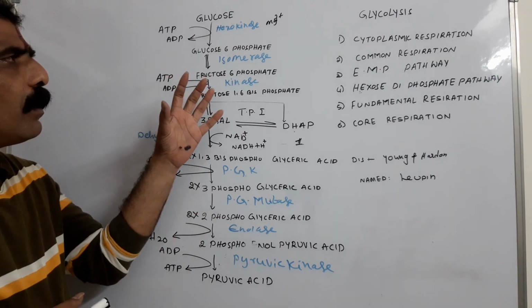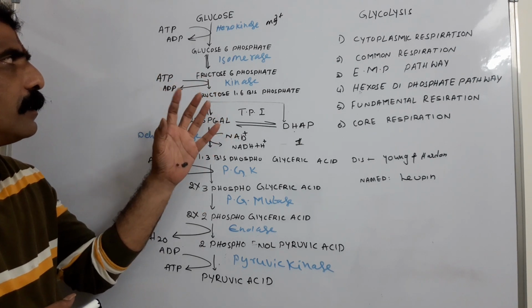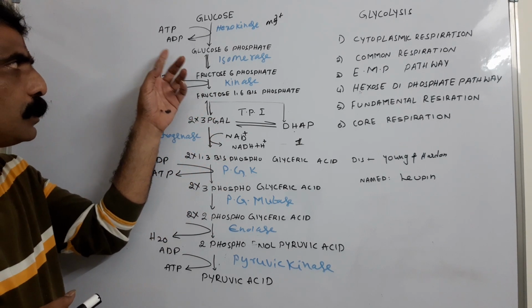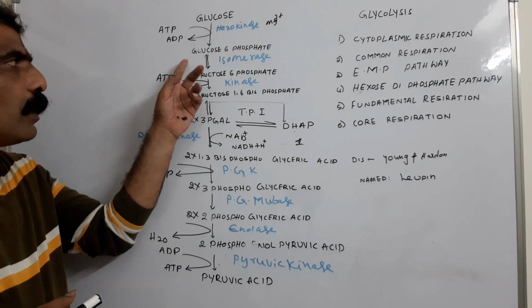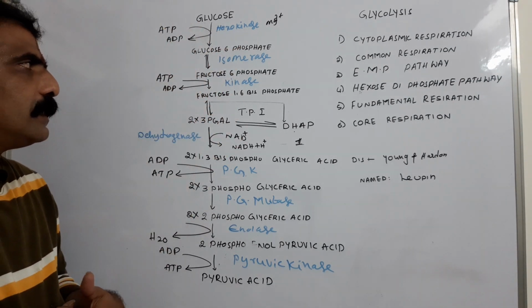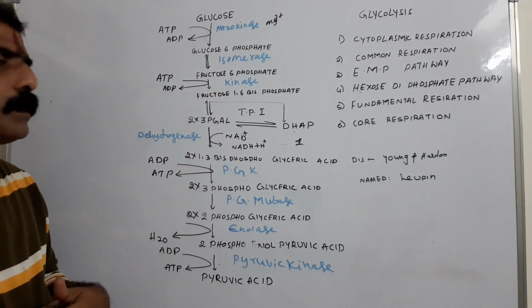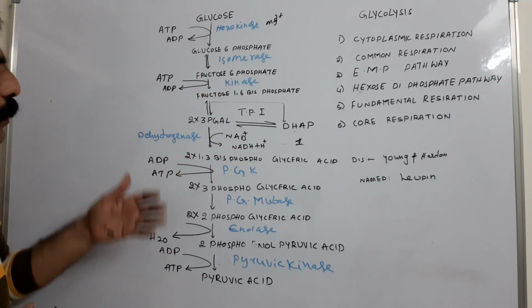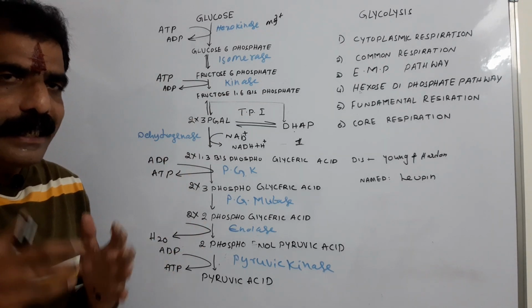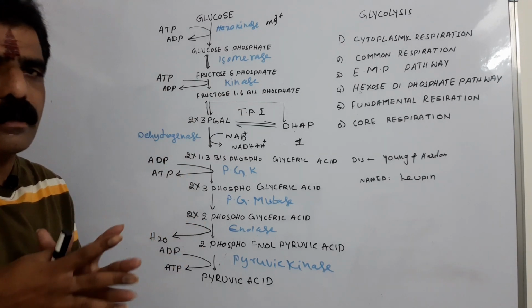So the first step of glycolysis is phosphorylation, in which one ATP is utilized and glucose undergoes phosphorylation under the influence of hexokinase, resulting in glucose 6-phosphate. Because of this step, leakage of the glucose is locked.